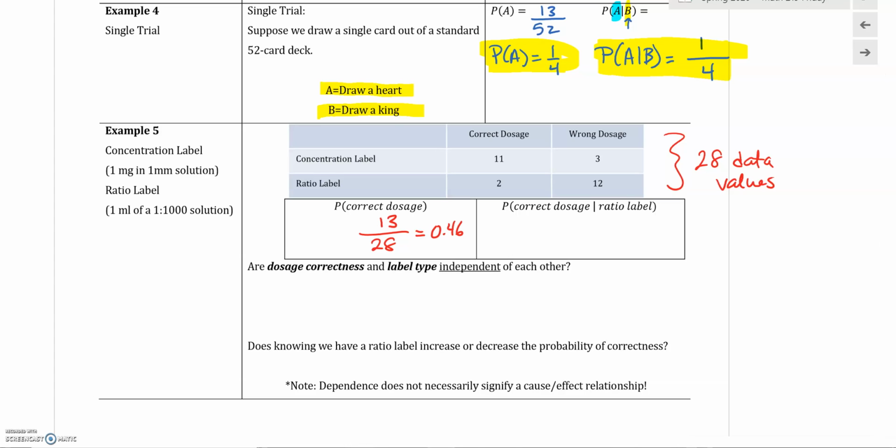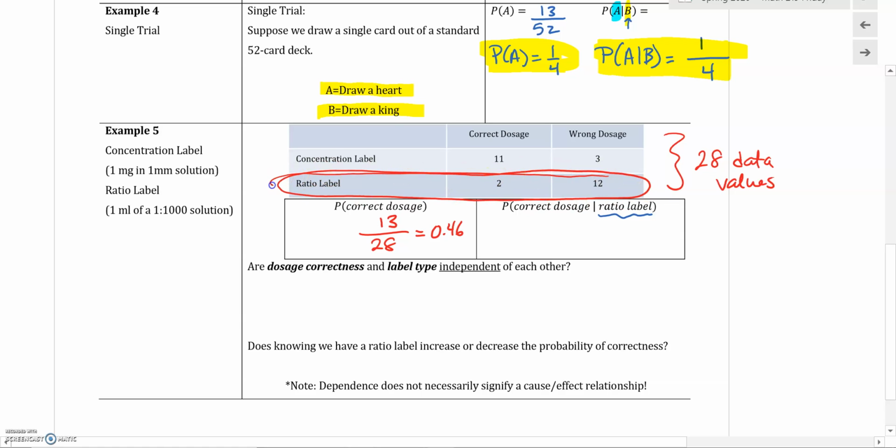Now what they're saying is, let's restrict this to just ratio labeling. If I'm looking at ratio labeling, what's the probability that I get a correct dosage? Ratio labeling means I'm only talking about these people now, right?